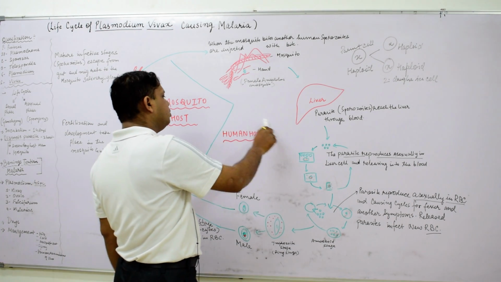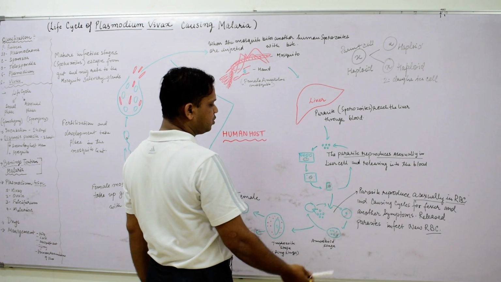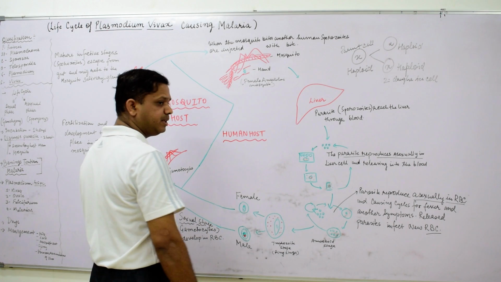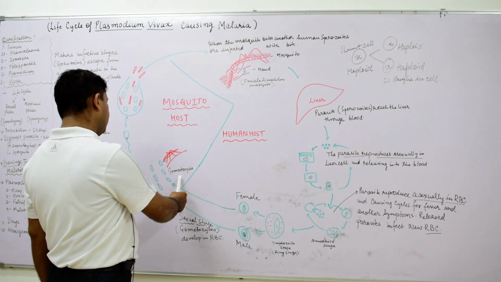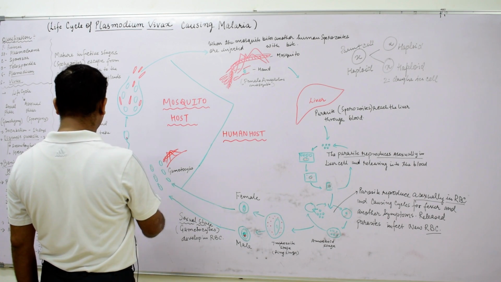In the human host, there is involvement of the liver, and replication of the sporozoites through different stages, formation of male and female gametophyte cells, and their fertilization; then again we enter the mosquito host.